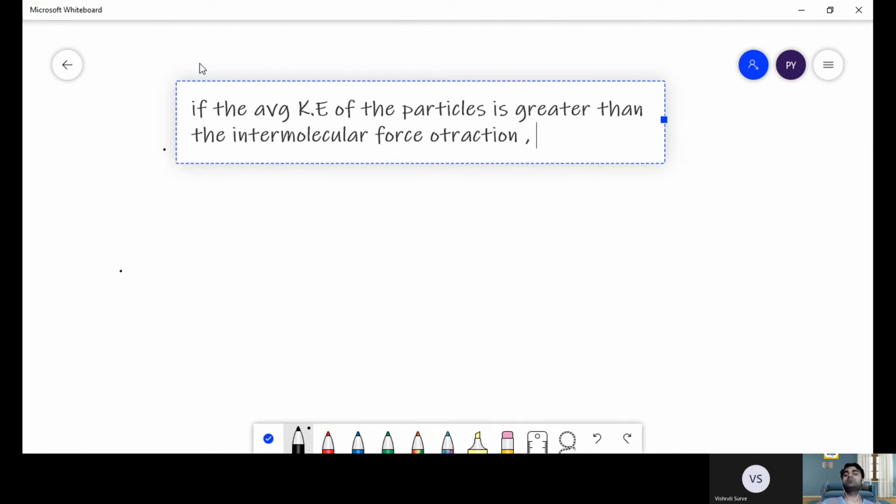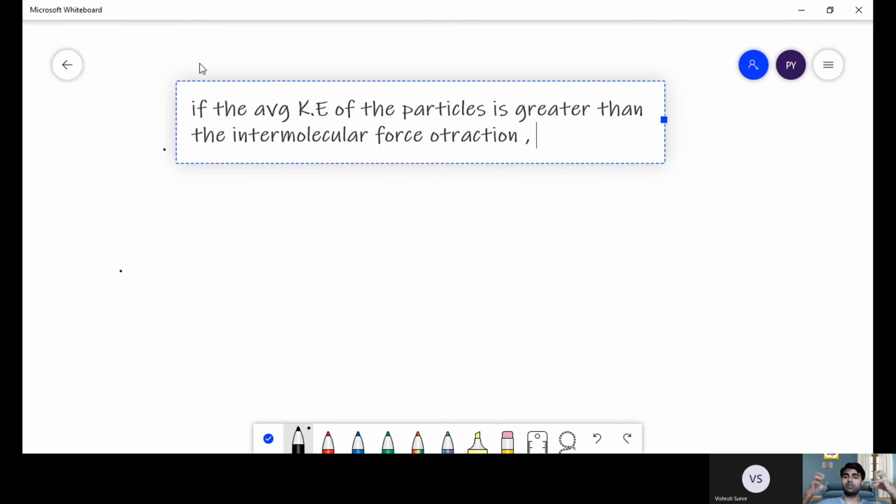So this is what I want to explain, that if the average kinetic energy of the particle is greater than the intermolecular forces of attraction, then these particles will tend to move apart whenever they are colliding, because I have already said that they are in a state of motion, in a state of vibration. So they are vibrating at their axes, colliding with one another and also with the wall of the container. Agree? Is there any confusion till this point? Okay, so now what will happen?